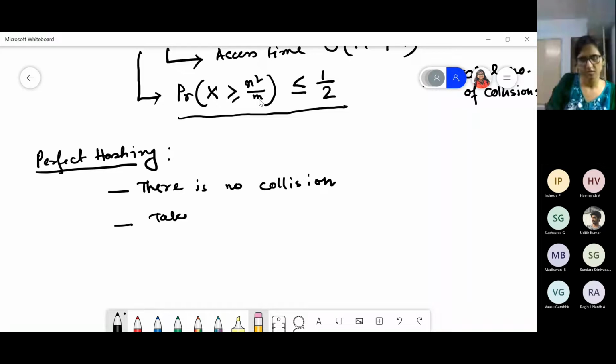So this you ensure: take m equals to n square.